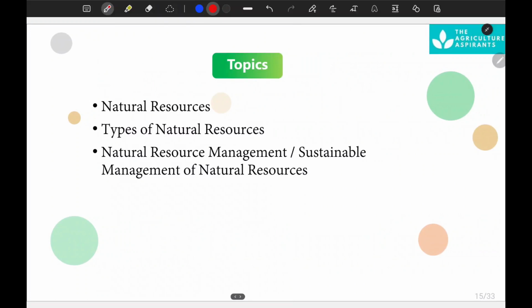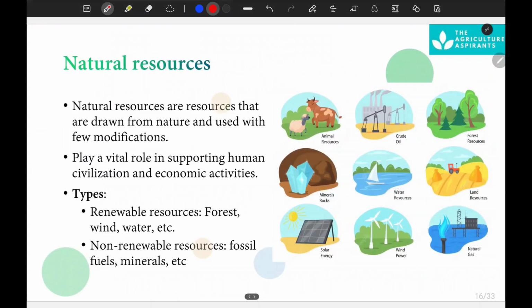So today's topics are natural resources, because before understanding natural resource management we have to understand natural resources and the types of natural resources, and finally our topic, natural resource management, or we can say sustainable management of natural resources. Is it clear to you? So let's move forward. First of all, we need to understand what natural resources are.